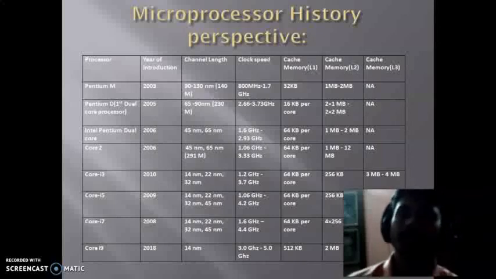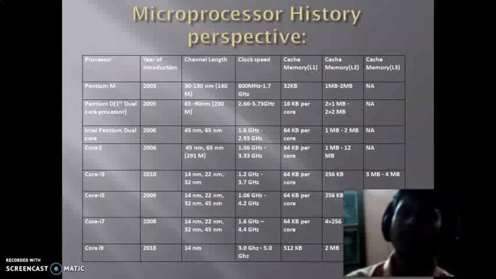And now we are in the days of the i9, developed in 2018, where 14 nanometer technology is used and its clock frequency is very high, 3 to 5 gigahertz. Its level 1 cache memory is very huge, 512 kilobyte, its level 2 cache memory is 2 megabyte, and level 3 cache memory is 16 megabyte.